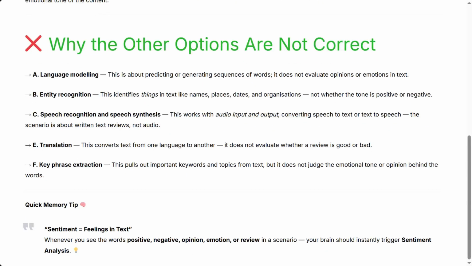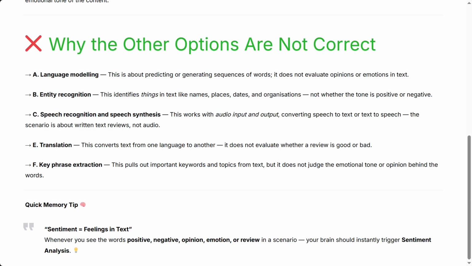Why the other options are not correct. A. Language modeling. This is about predicting or generating sequences of words. It does not evaluate opinions or emotions in text. B. Entity recognition. This identifies things in text like names, places, dates, and organizations, not whether the tone is positive or negative. C. Speech recognition and speech synthesis.